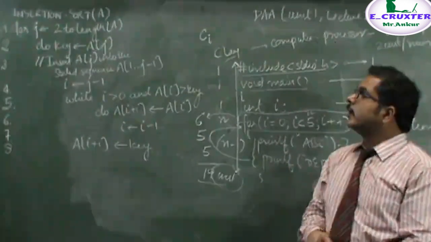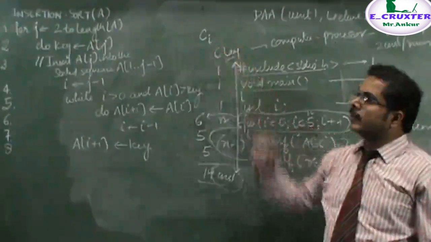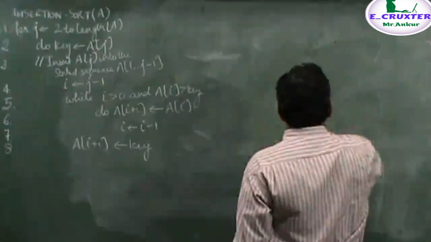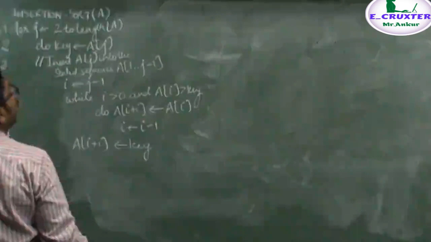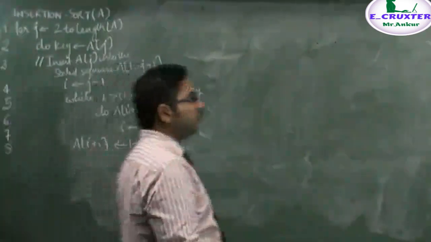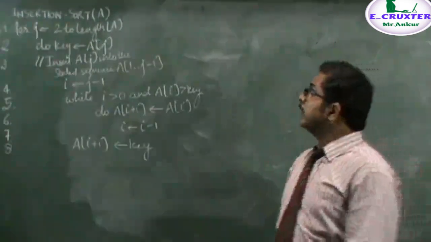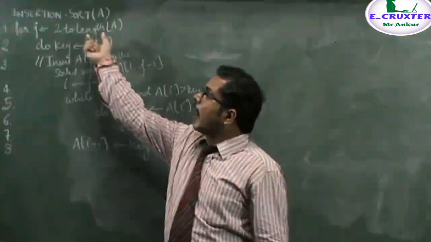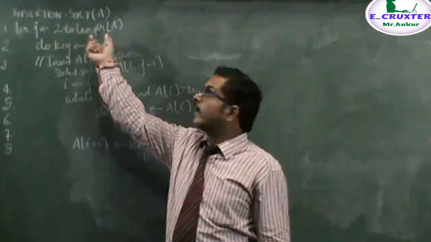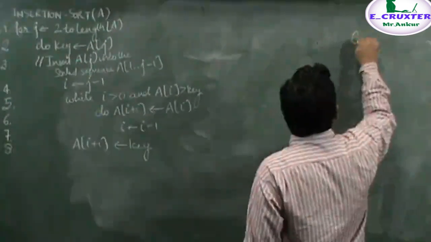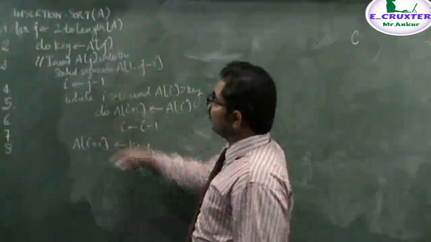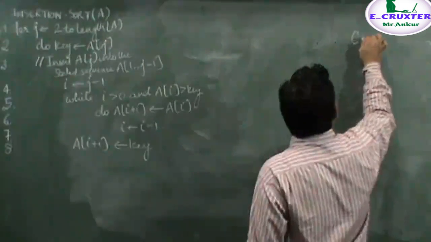Now we understand how we will analyze this insertion sort. As this is the algorithm we discussed in the previous lecture, I have told you that each instruction takes a constant time for its execution. Let's say that constant time I denote by C, and for the ith instruction I denote it by Ci.